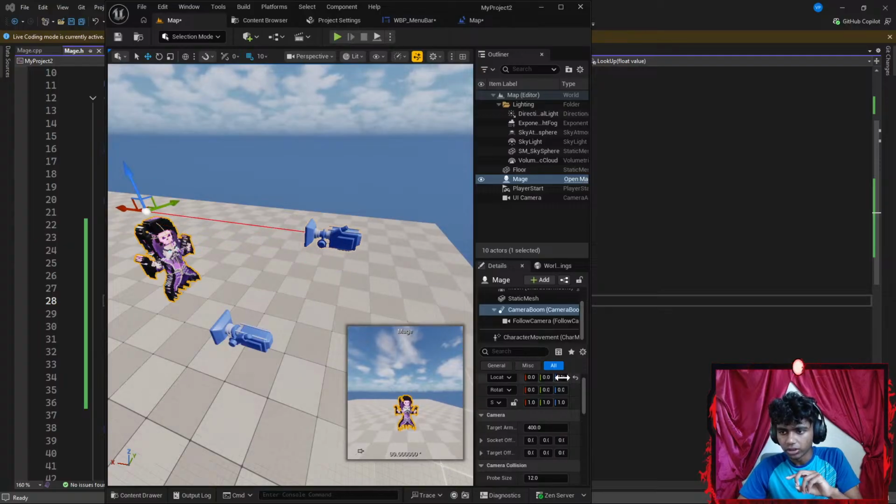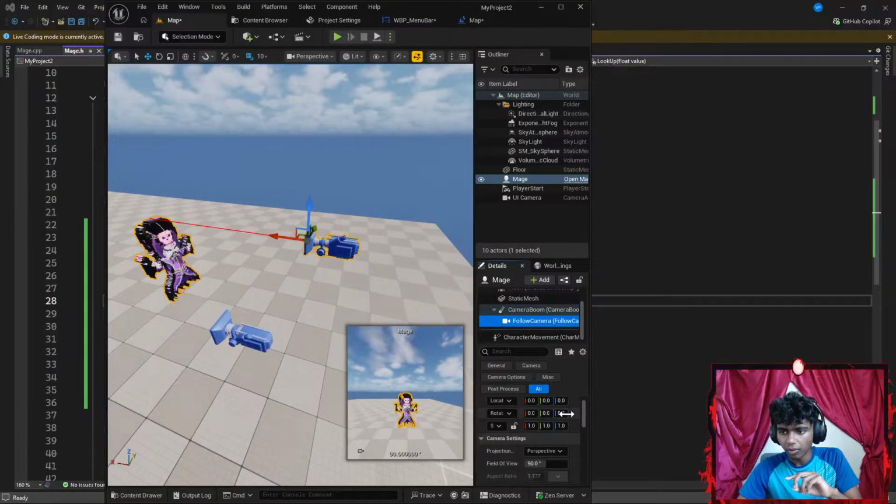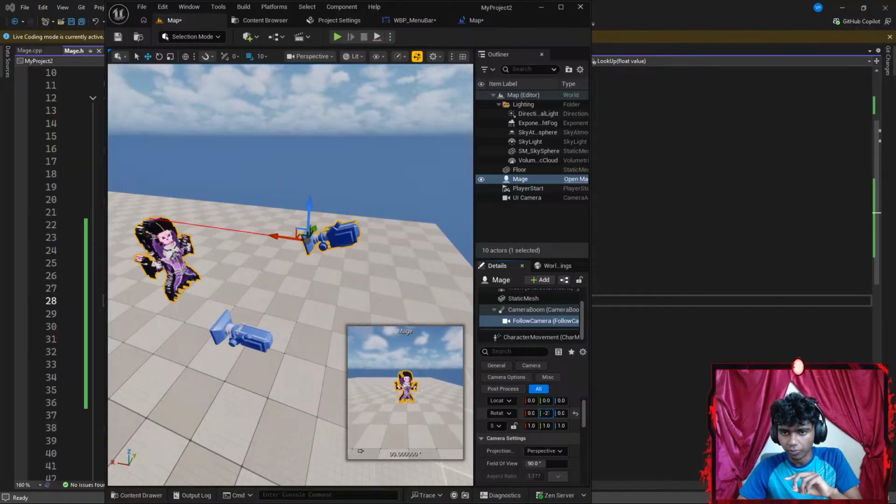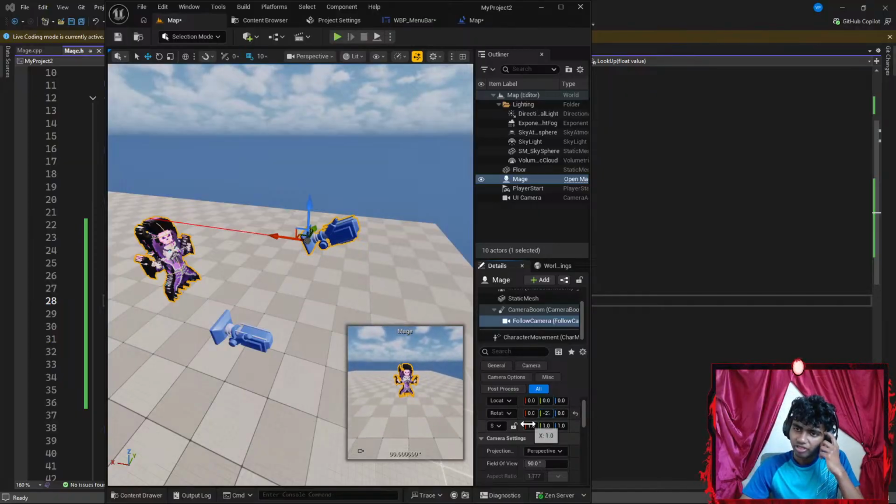Okay, what if I want to rotate it a little? Okay, rotating does not work here. Let's go with follow camera. I want to go ahead and rotate it a little. Okay, maybe not there. Let's reset that. I want to rotate it so it's like third person. But guys, one thing that I don't get is wherever I go, it's literally gonna be a third person. Okay, let's go back to my camera boom.